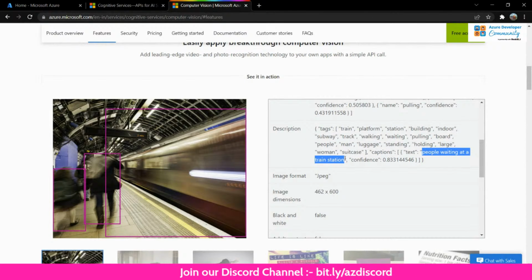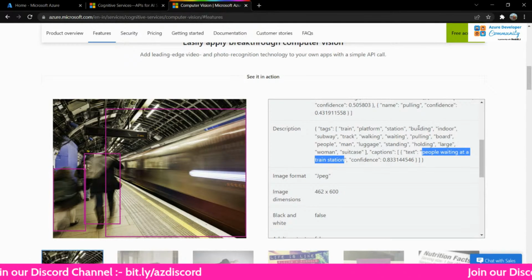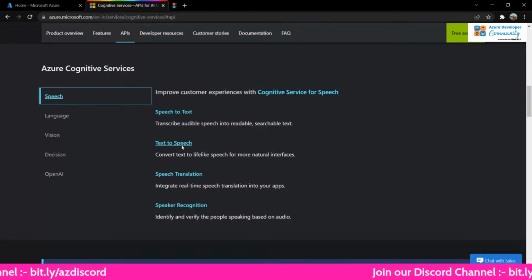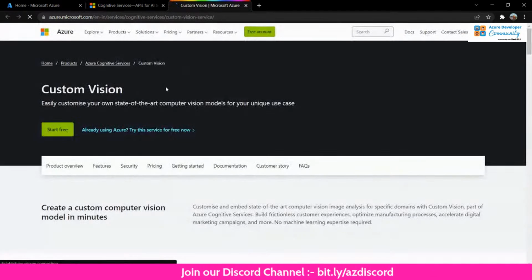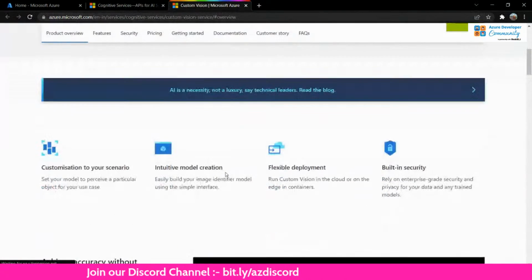So see, it is able to come up with its own thing. It can tell you what the situation is. So this is how powerful the computer vision API is. Then, let's say this is something that we are going to create now. So I'll just show you what exactly this is.